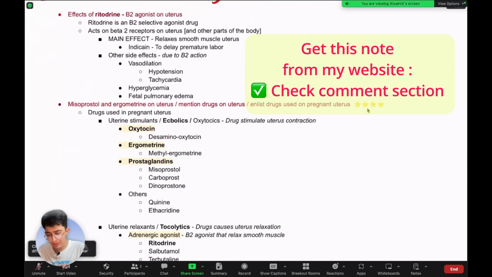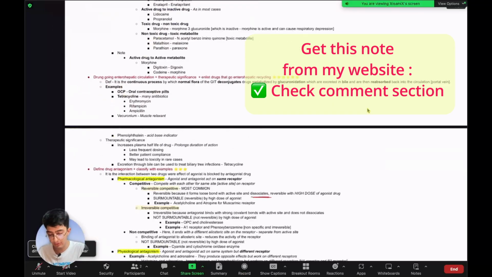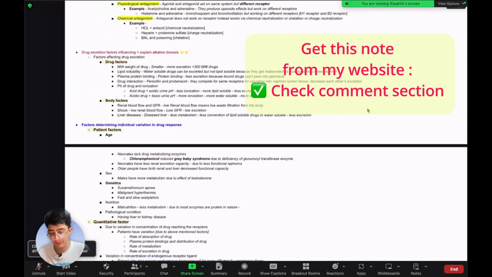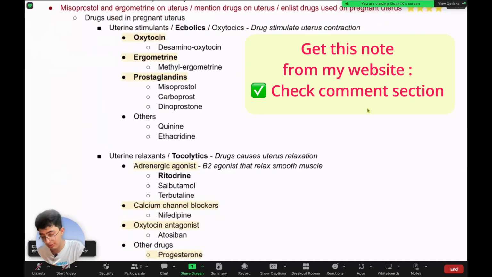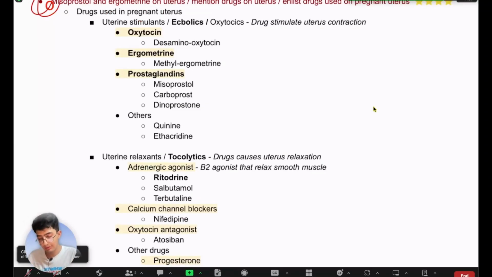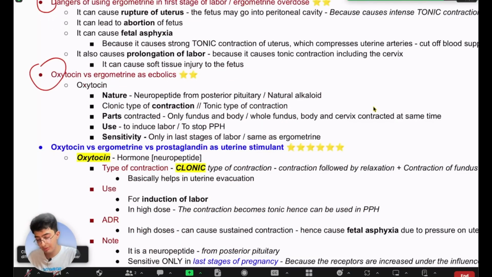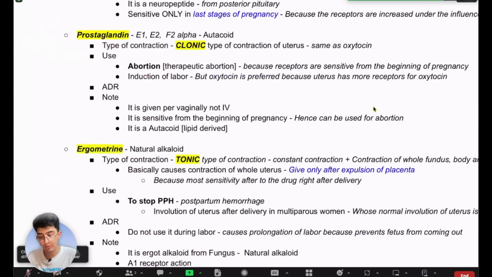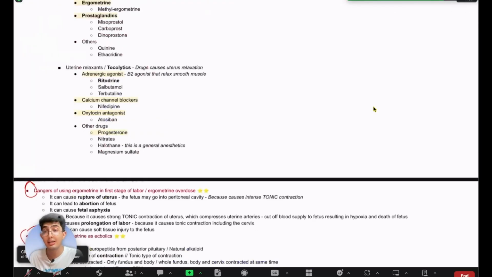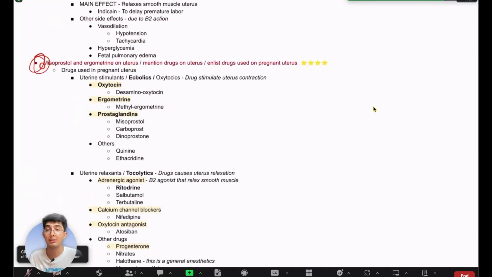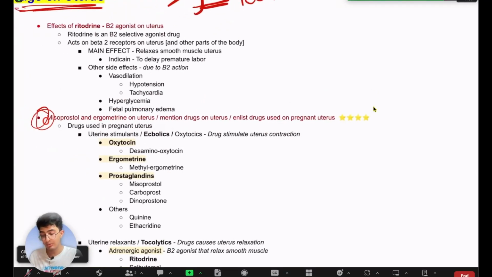So these are all prof questions. As you can see, I have a lot of notes on prof and term exams. These are all prof questions, right? So this is a prof question. So as you can see, there are so many questions from this topic that come in your prof, and if something comes in your prof, there's a high likelihood that it will also come in your term exams as well. So with that being said, let's go right into it.